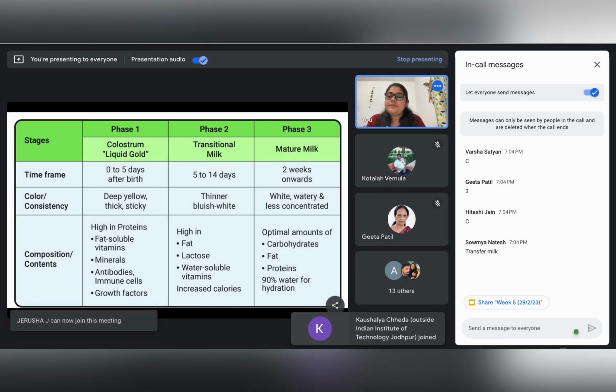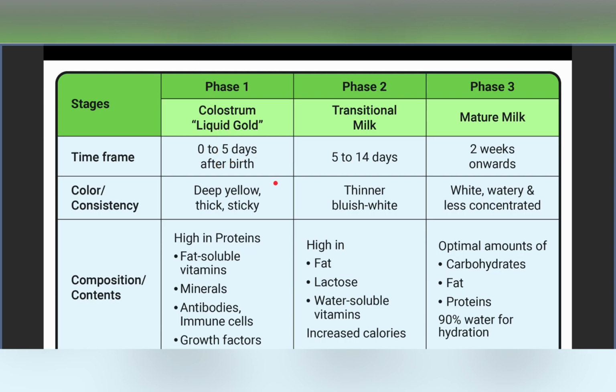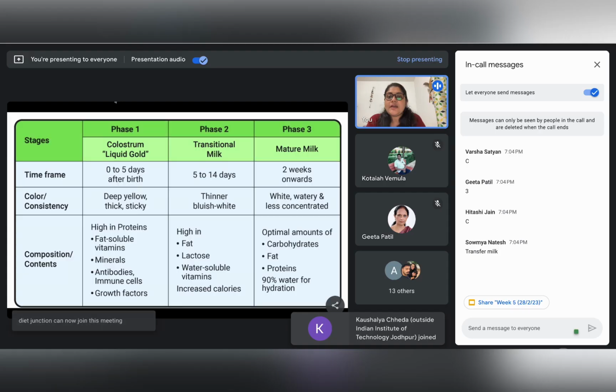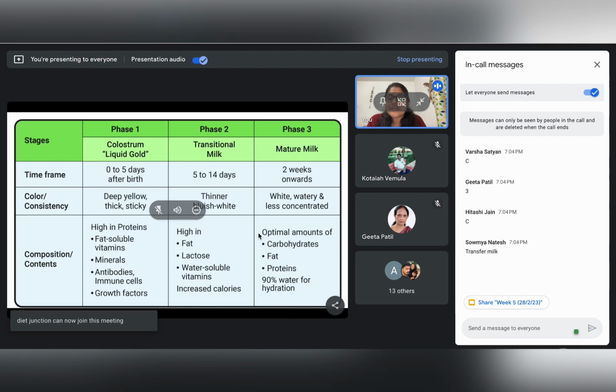Okay, any questions regarding these phases of milk? If there are no questions, then I'll move to the next problem.